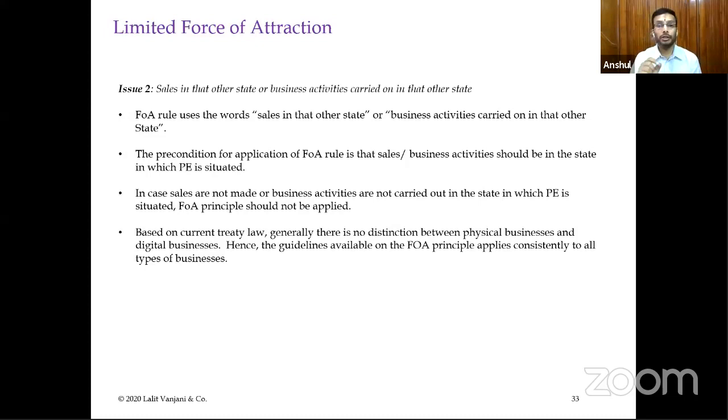Then this has to be seen that the issue 2 is where these activities are carried on. Means if you have permanent establishment in country A, then the similar business activities are also required to be carried on in country A only. So for example, if parent entity is doing certain business activities in country B, so those in country B cannot be pulled in and taxed in country A just because of the force of attraction. So force of attraction rule is limited to the physical boundaries of the contracting state in which that permanent establishment is located. So this is the issue 2.